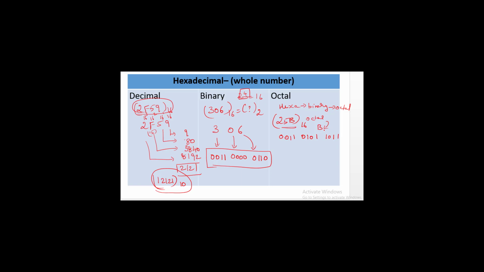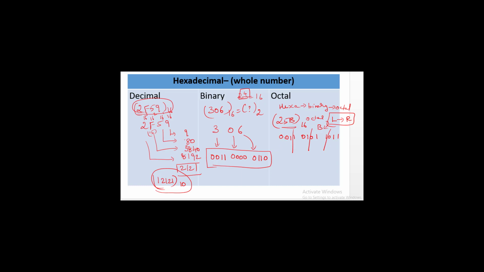Now we are going to convert binary into octal by splitting it into groups of 3 digits from left side to right side. We are splitting it by 3, in the sense 1, 2, 3, 1, 2, 3, 1, 2, 3.